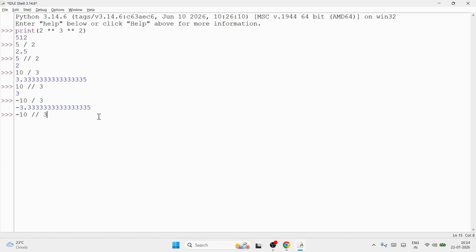So minus 10 divided by 3. What you got? 3.333 with a minus sign. But when you take floor, so minus, which is 4. The nearest integer? Minus 4.